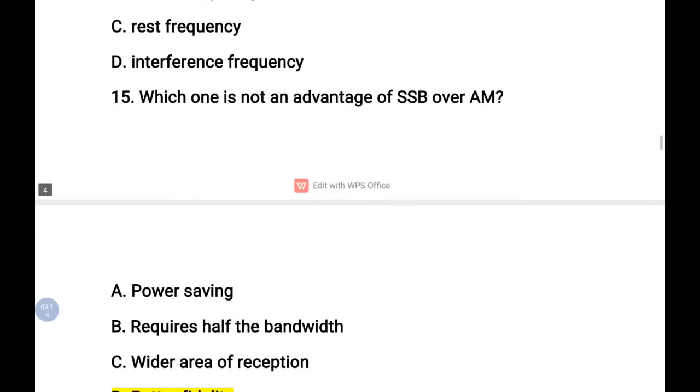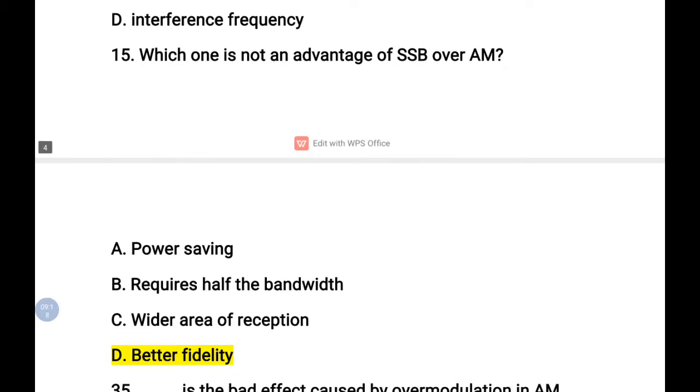Which one is not an advantage of SSB over AM? SSB is single sideband suppressed carrier AM. The choices given are power saving, which is an advantage of SSB, because in SSB we have only one sideband. Choice B is requires half the bandwidth.